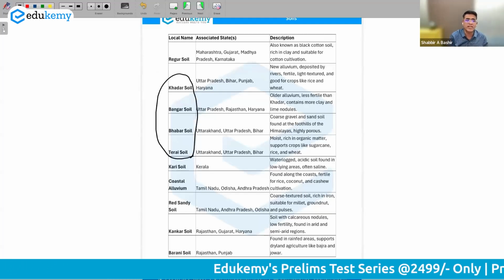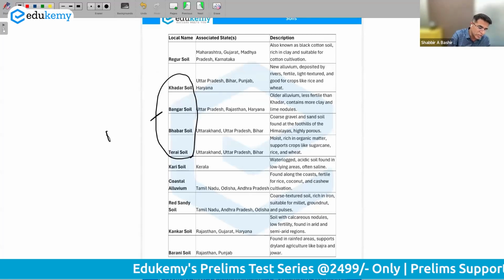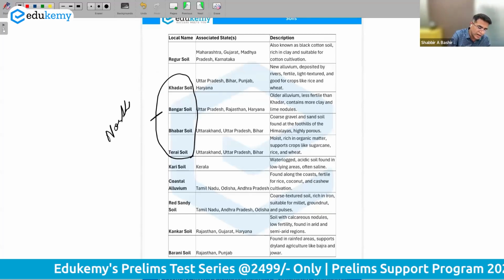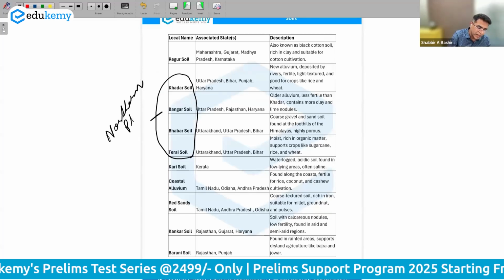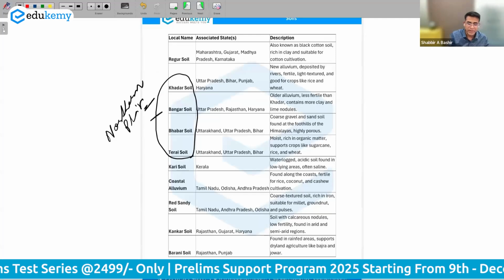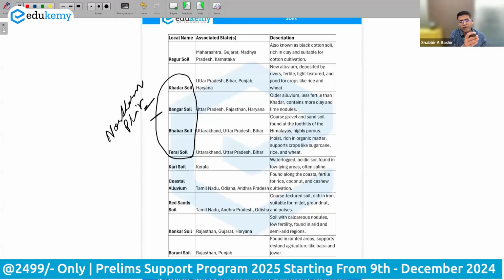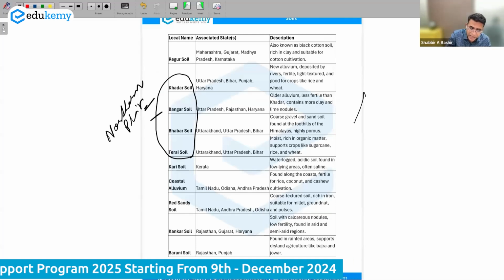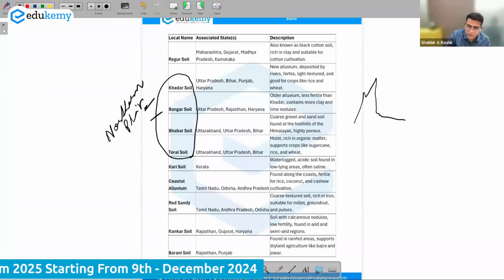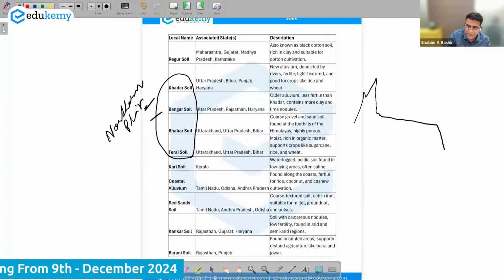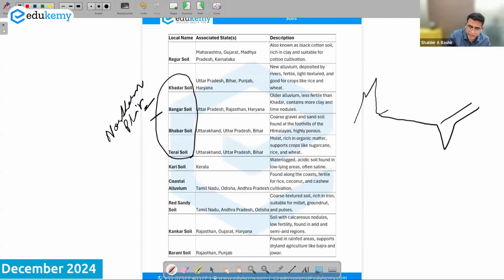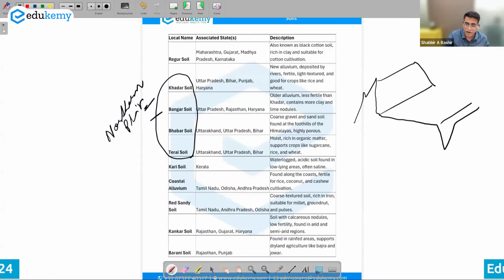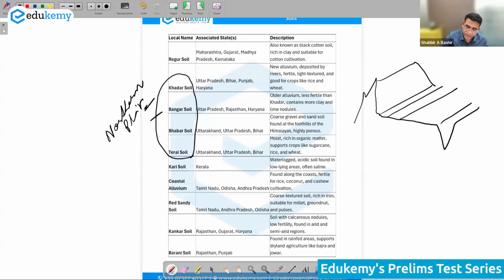These 4 types of soil are actually part of the soils of the northern plains, the northern plains alluvial soils. If you look from the mountain, say foothills, towards river Ganga, if these are the Himalayas, these are the foothills, you move on. This is river Ganga here. So the soils of the northern plains, there is a series of soils here.